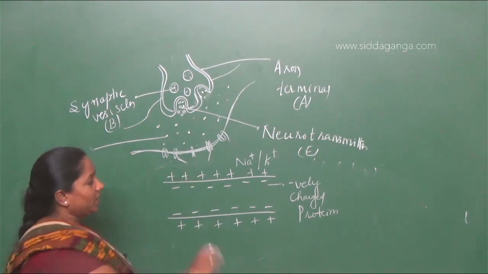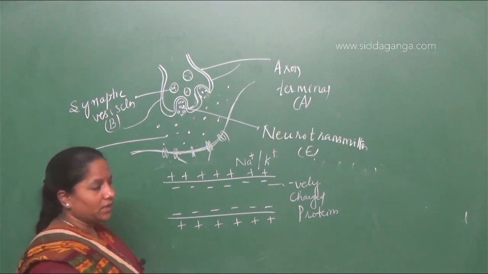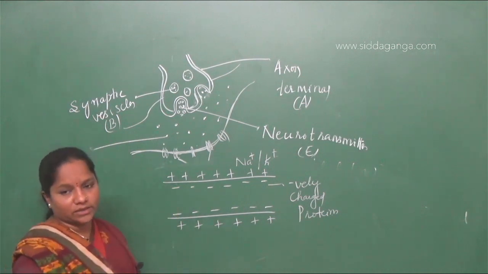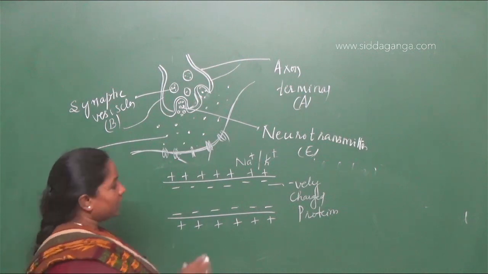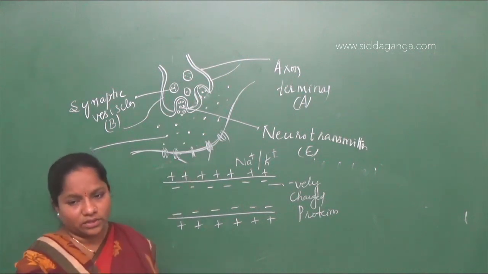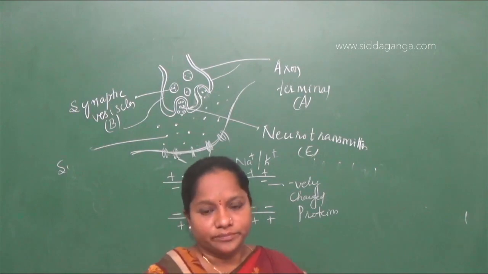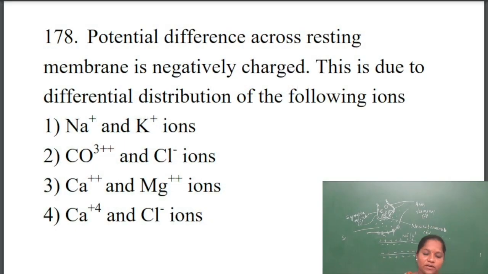So to maintain the concentration gradient, there is movement of the ions. The ions may enter inside and go outside. So the question is, the potential difference across the resting membrane is negatively charged, due to the differential distribution of the following ions. Due to sodium and potassium ions, there is a potential difference in the axon membrane.